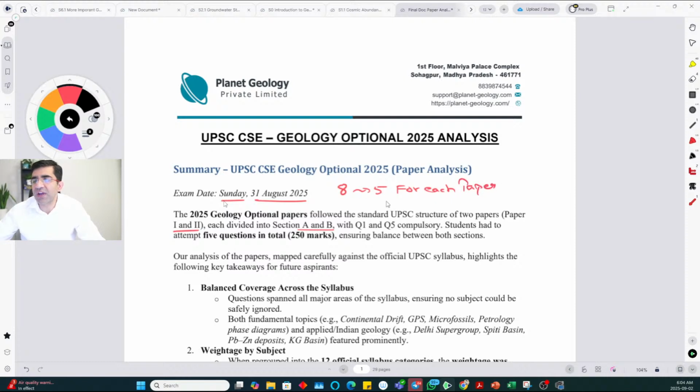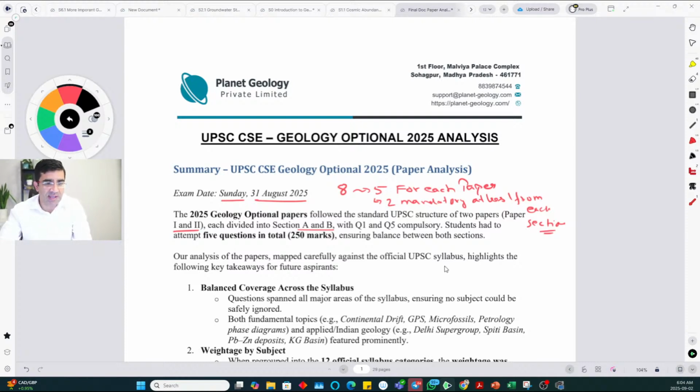But out of those 5, it's not like you are free to choose any 5. Out of those, 2 are mandatory, and at least 1 from each section has to be attempted. So you cannot attempt all 3 remaining questions from one section. After attempting the compulsory one, you have to choose 2 from one section and 1 from another section. That's the only thing you have to keep in mind.